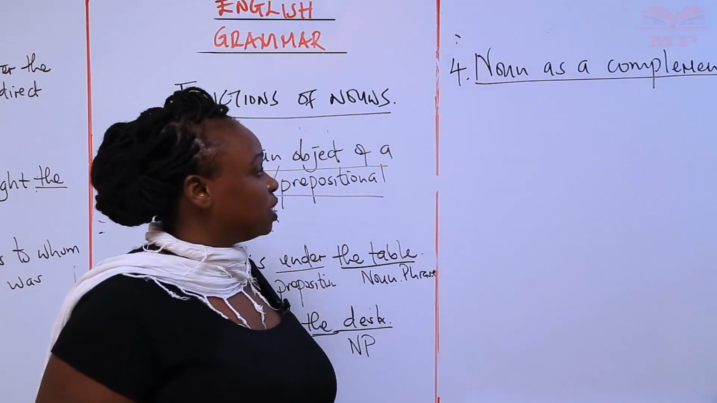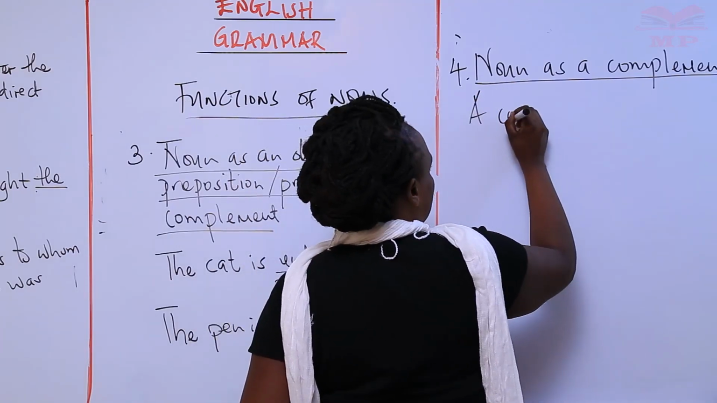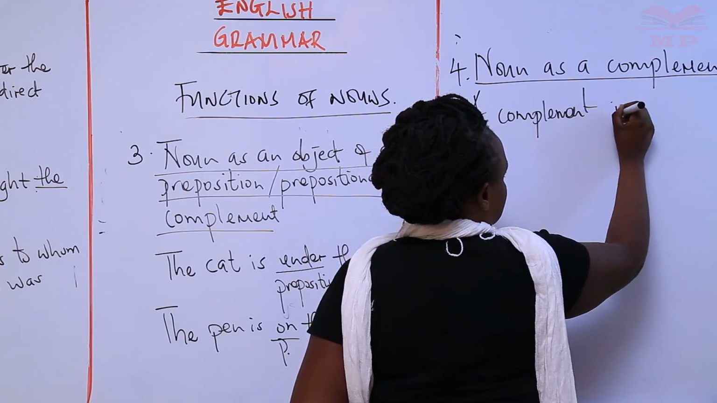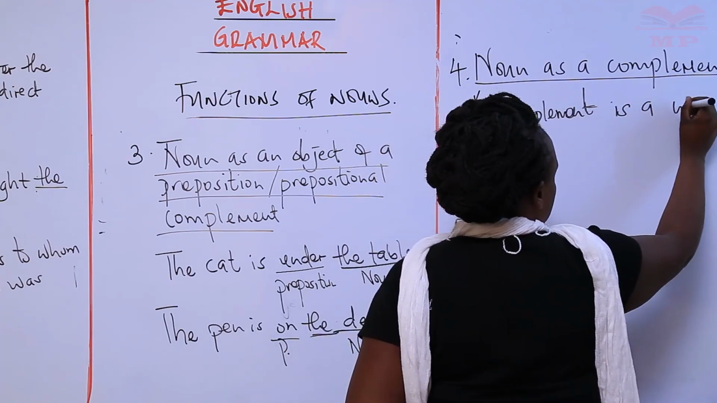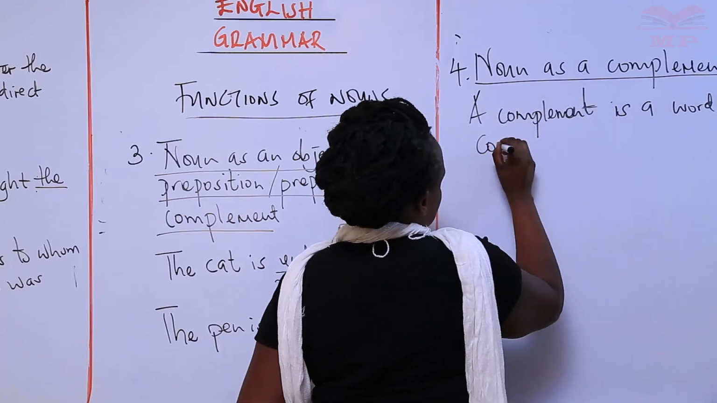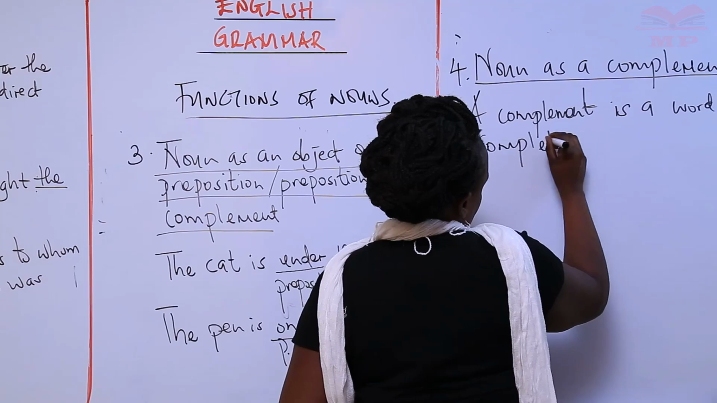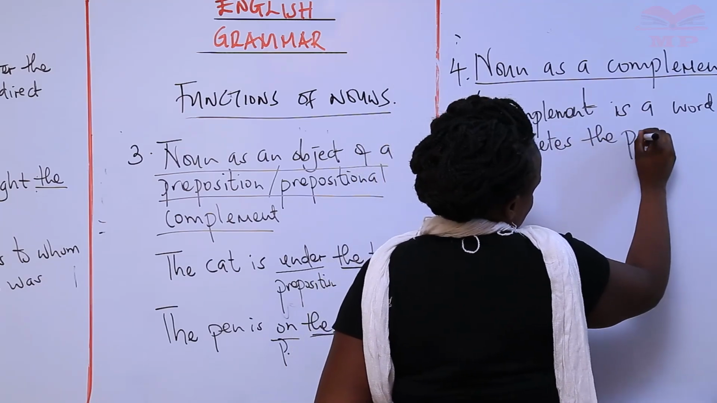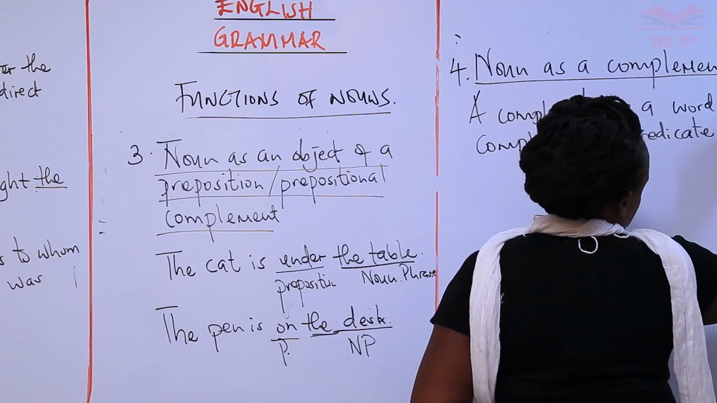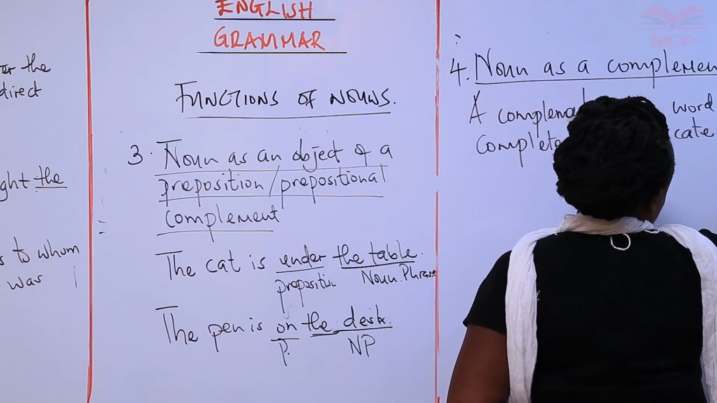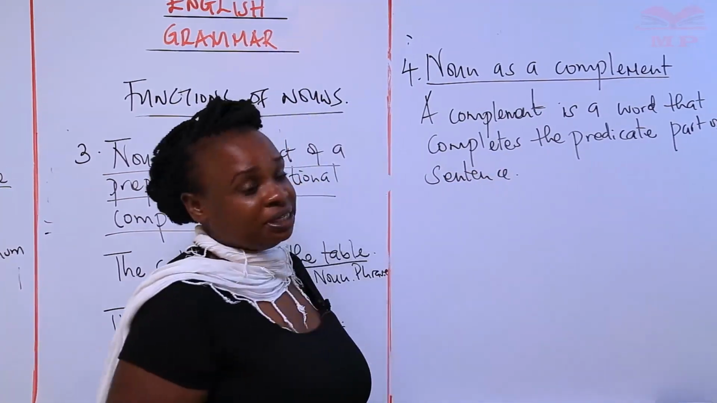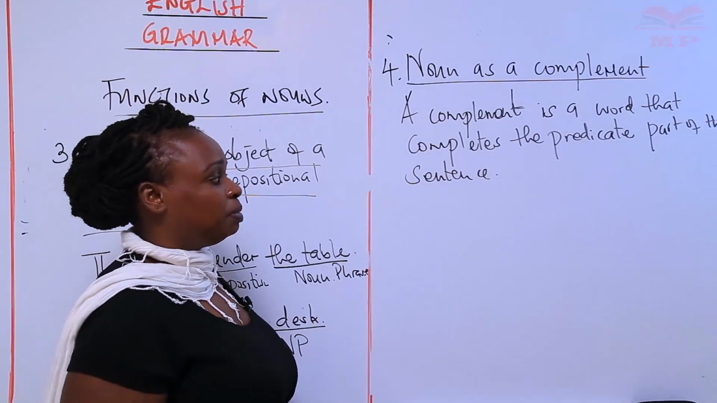Okay, a noun is a complement. What is a complement? A complement is a word that completes the predicate part of the sentence. So a complement is a word that completes the predicate part of a sentence.